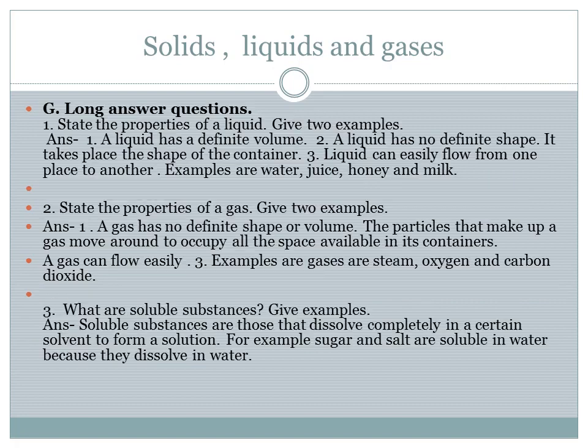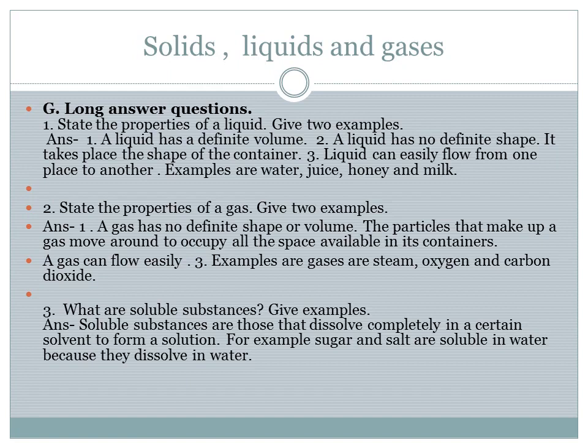Long answer. State the properties of liquid. Give two examples. So first one, liquids have the definite volume. Second point, a liquid has no definite shape. So they have no shape. They take the shape of the container. Third one, it can flow from one place to another. Examples are water, juice, honey and milk.